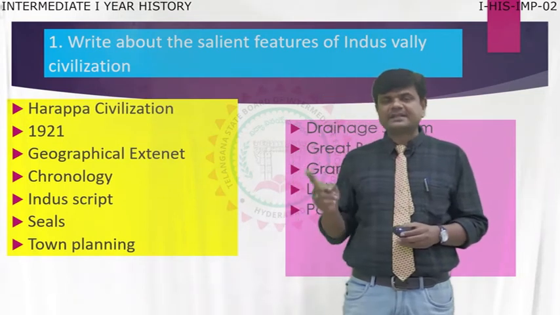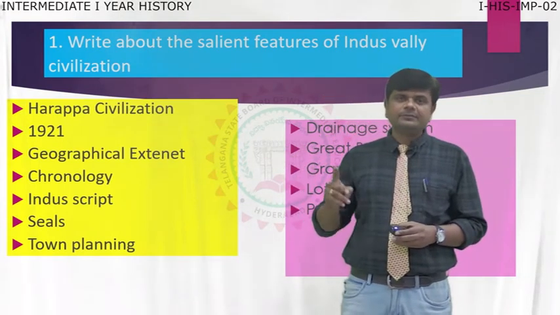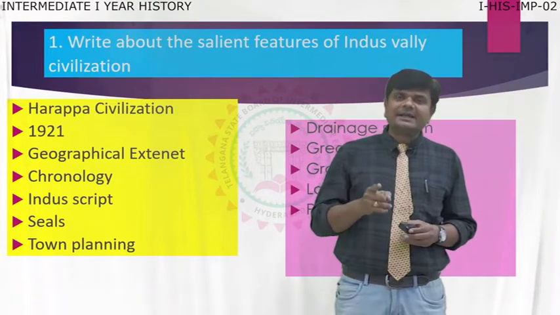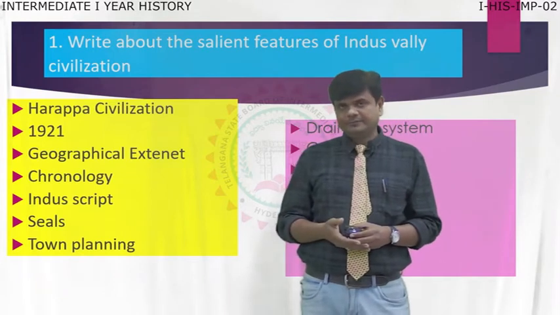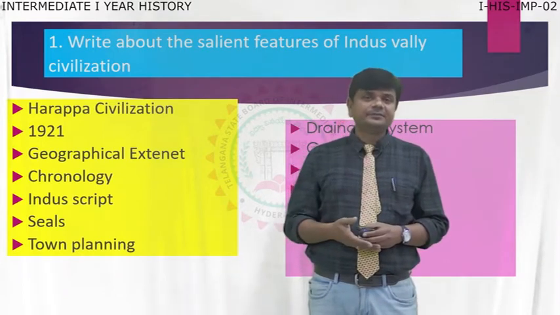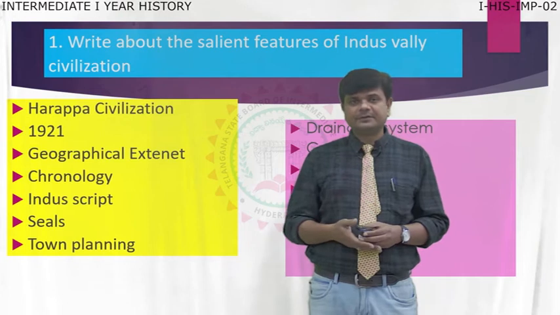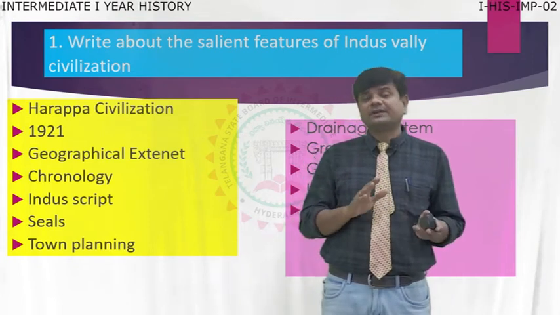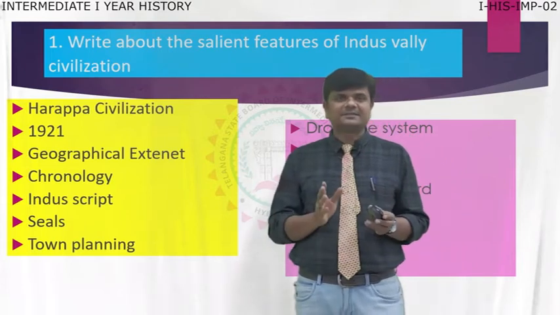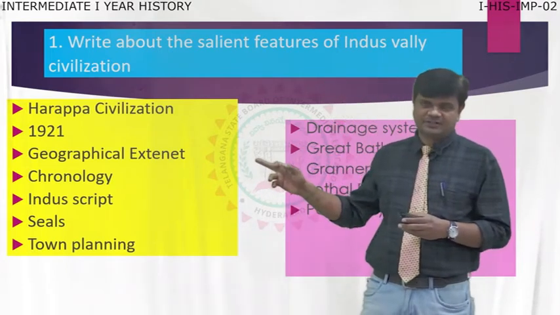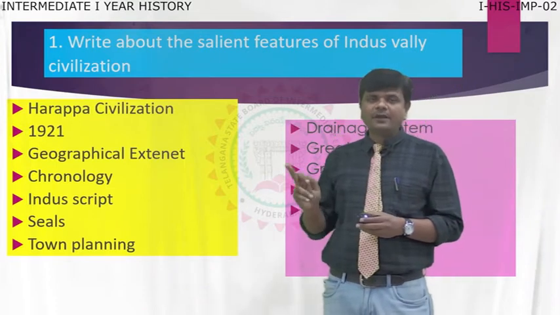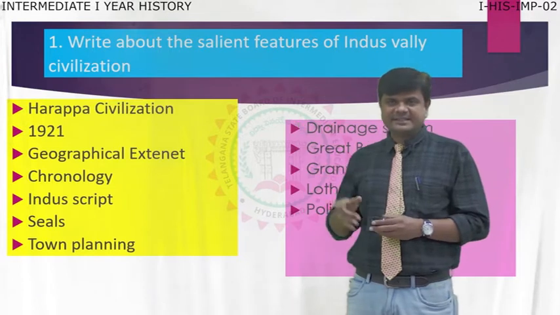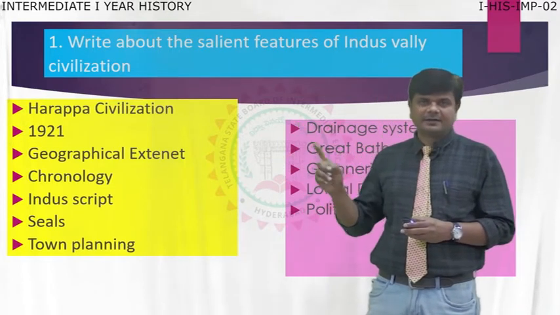First time they discovered the towns and the material remains of the great civilization: their seals, their script, their art and architecture, everything we can find after 1921. So first you write in the examination 1921, when the civilization was noticed by archaeologists. That is the second point you are going to write in the answer sheet.